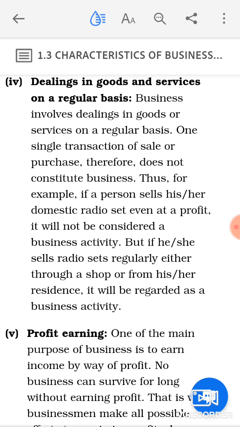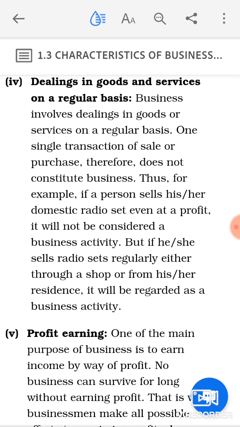To be called a business activity, it should be conducted on regular basis. Clear? If the same individual sells radio sets in his or her electronic shop on regular basis and earns profit out of that, then it will be regarded as a business activity.